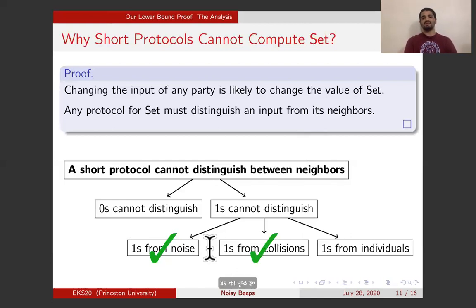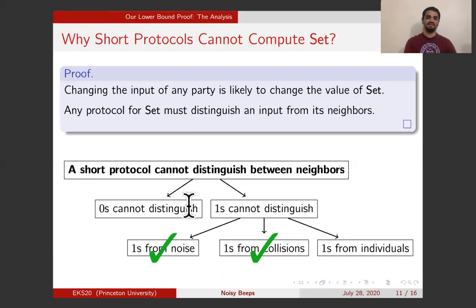The second easy case is when the 1 is from collisions. Recall I said there is a collision if 2 or more parties beep a 1 in this round. Now, consider any neighboring input. In this neighboring input, I only changed the input for one of the parties. Initially, 2 of them were beeping a 1. I only changed the input for one of the parties, so one of them is still beeping a 1, and you will still receive a 1 in this round. So again, the protocol does not distinguish between the input and its neighbors, because in either case, you receive a 1 in this round. These were the 2 easy cases.